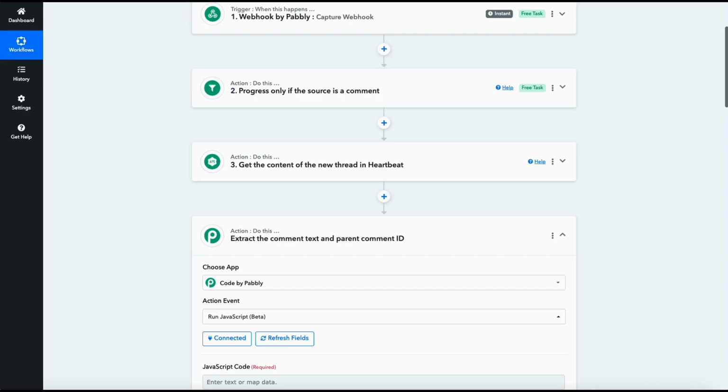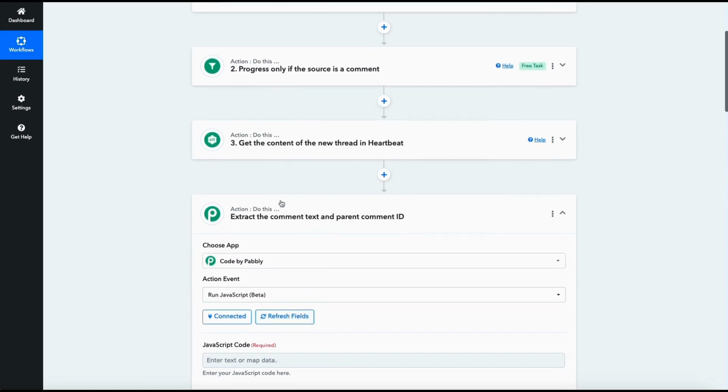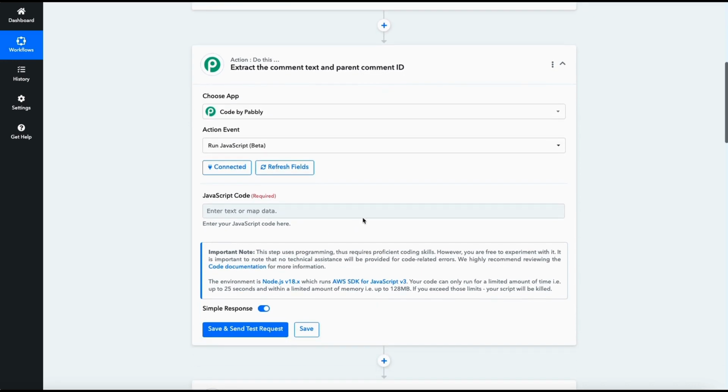And the module that we're going to be using, the code module, dynamically extracts the ID of the comment for you to respond to. Now, I will include the code snippet in the comments to this video for you to insert in here. So I'm just going to add it here.